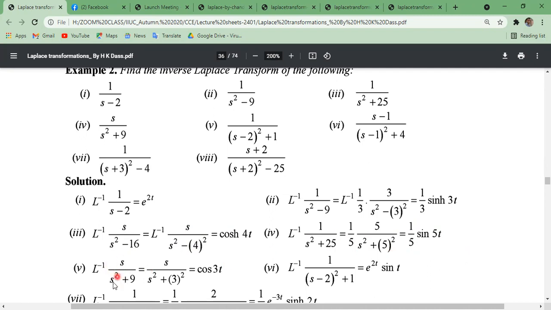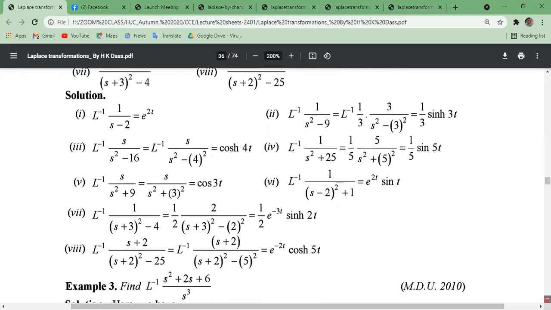Similarly, 5, s divided by s square plus a square. Plus means cos. Remember it. Plus means cos and minus means sine. So s divided by s square plus a square is cos at, and a means 3. Inverse Laplace transformation of this will be the product of two functions, e to the power 2t sin t. 2 means what? S minus a. A means 2.